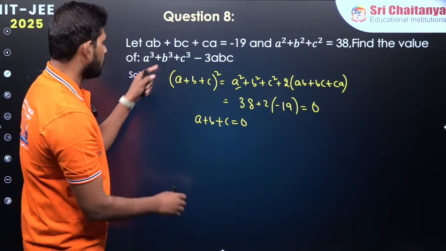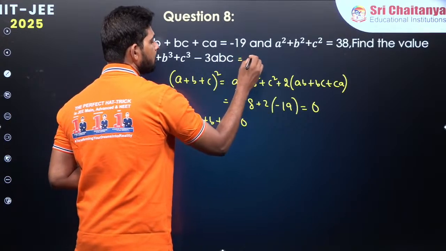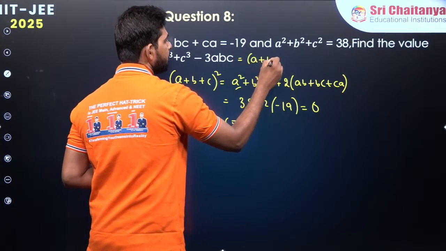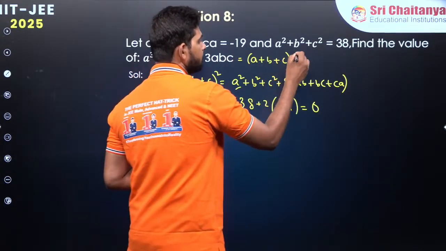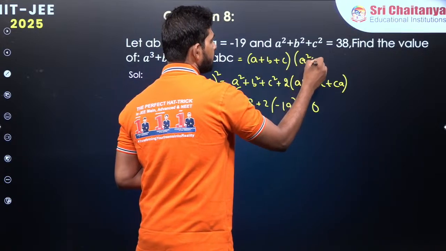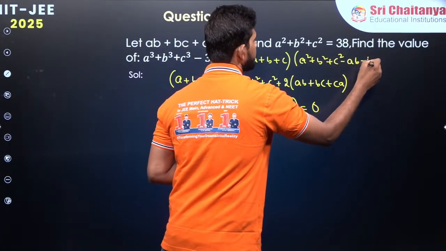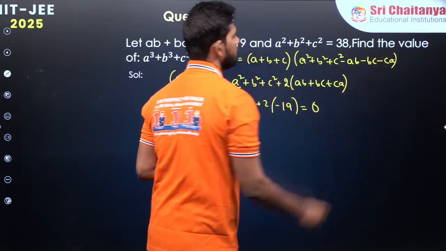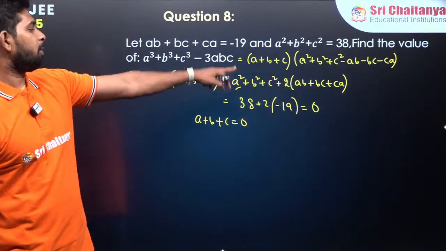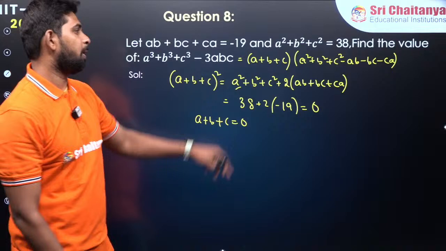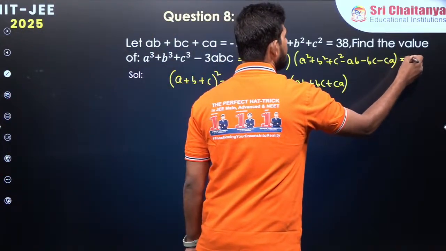What was the identity I am talking about? This one over here. This is equal to (a + b + c)(a² + b² + c² - ab - bc - ca), right? So a + b + c we have already got as 0. Just plug in 0, you are going to get the entire value as 0.